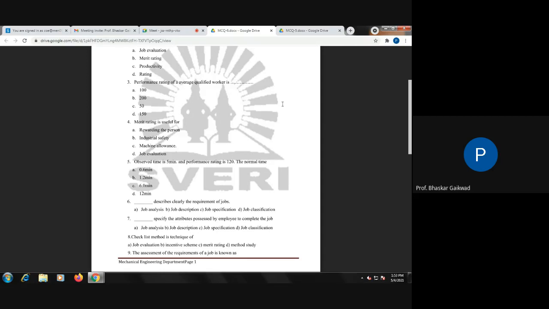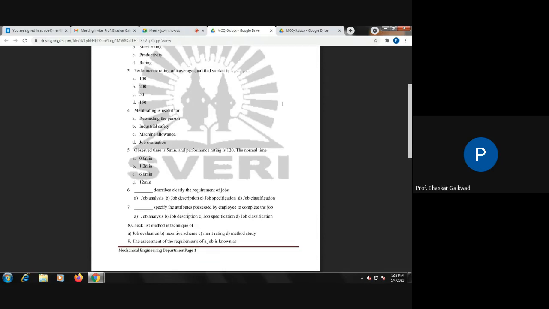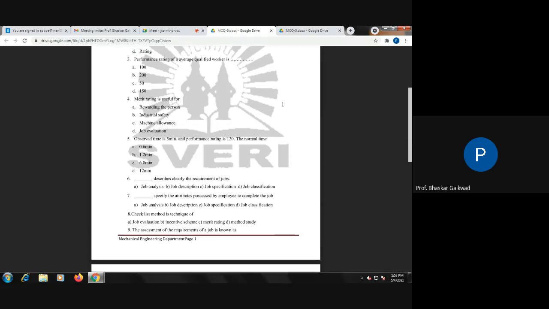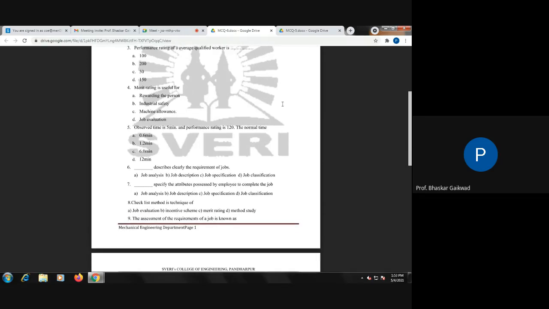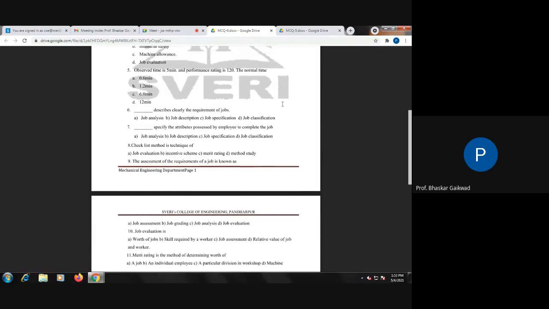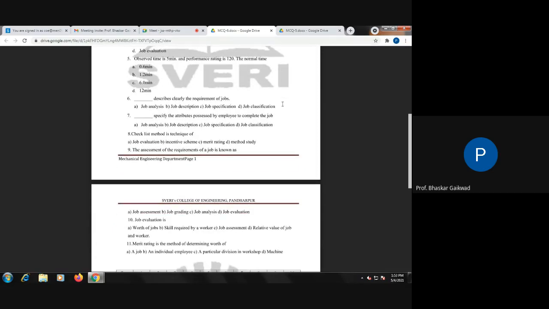Specifying the attributes required by the employer to complete the job is the job specification. Checklist of methods, merit rating is there. Assessment of the requirements of a job is job evaluation. Then job evaluation determines the worth of jobs, and merit rating is the method to determine an individual employee's performance. So these are the questions and answers related to our chapter number 5.